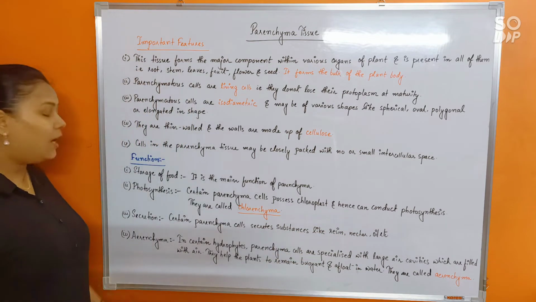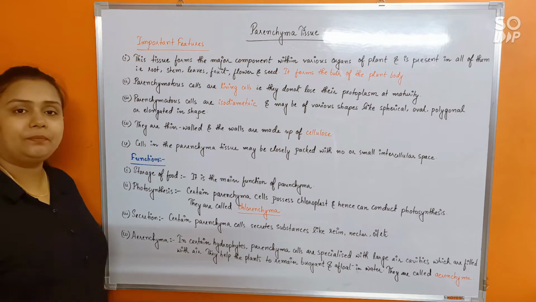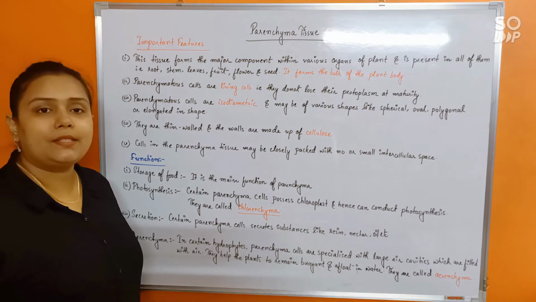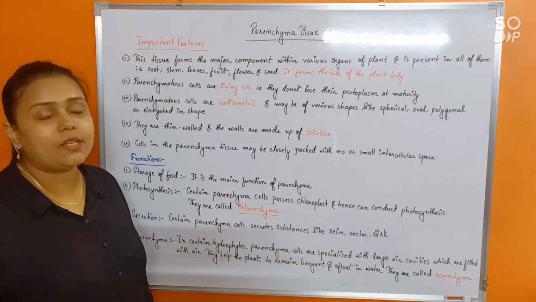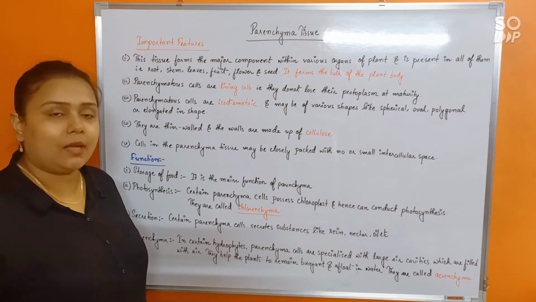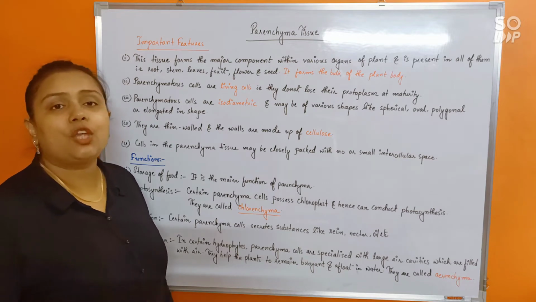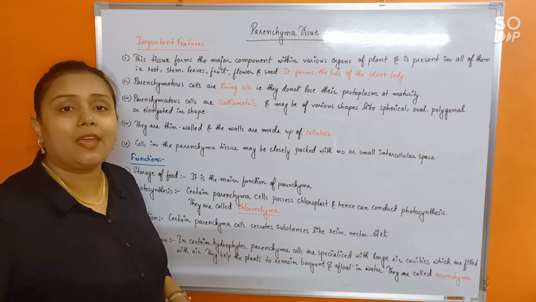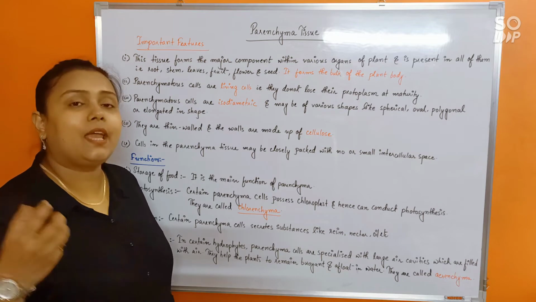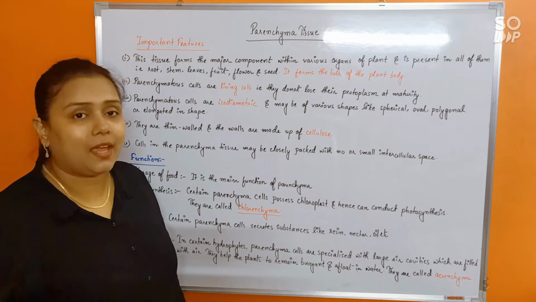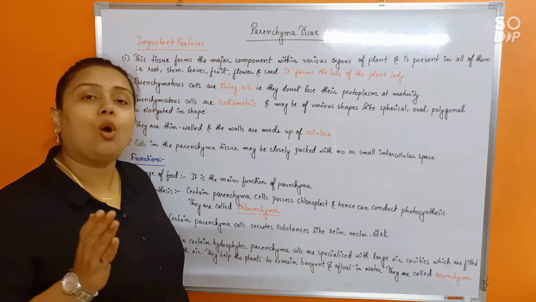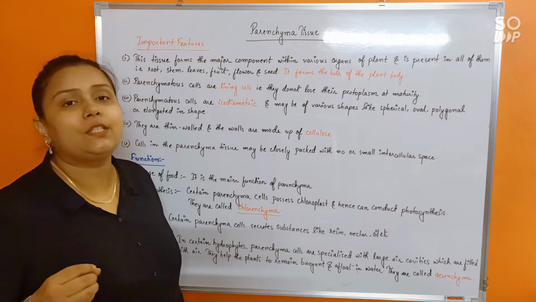Last of all is aerenchyma. Aerenchyma are certain specialized parenchyma cells found only in hydrophytes or aquatic plants. These particular parenchyma cells possess large air cavities which store air. Because these parenchyma cells have large cavities and store air, they help the plant to remain afloat, or maintain its buoyancy.